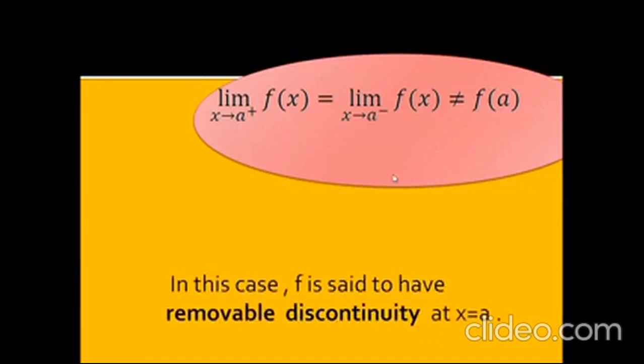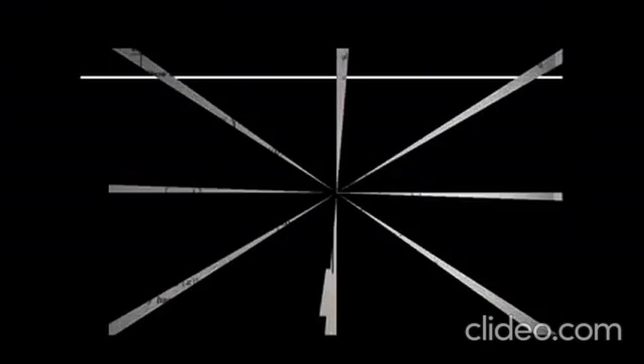So we can also say that f is said to have a removable discontinuity at x equal to a. For the removable discontinuity, we have to write the left hand limit is equal to the right hand limit, but it doesn't equal f(a). If the limit exists, but its value is not equal to the value of the function at the point a, then we can say it has a removable discontinuity at x equal to a. We can easily understand this with an example.